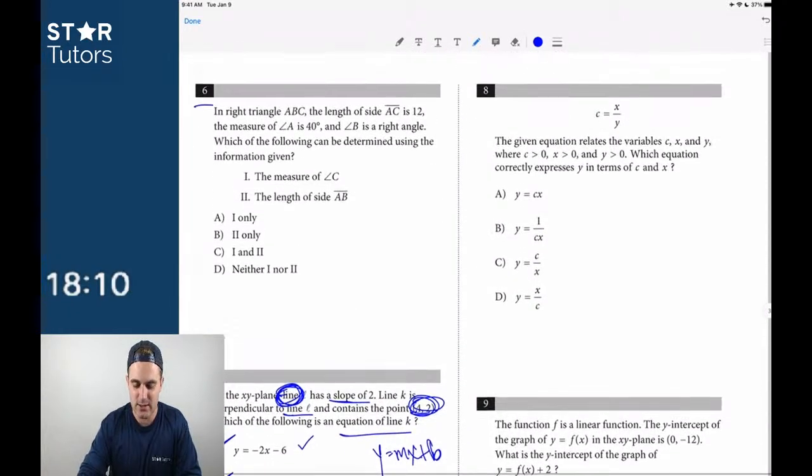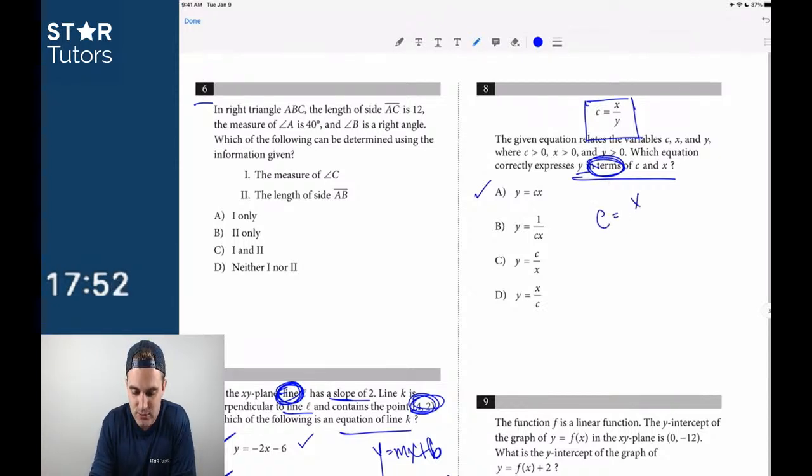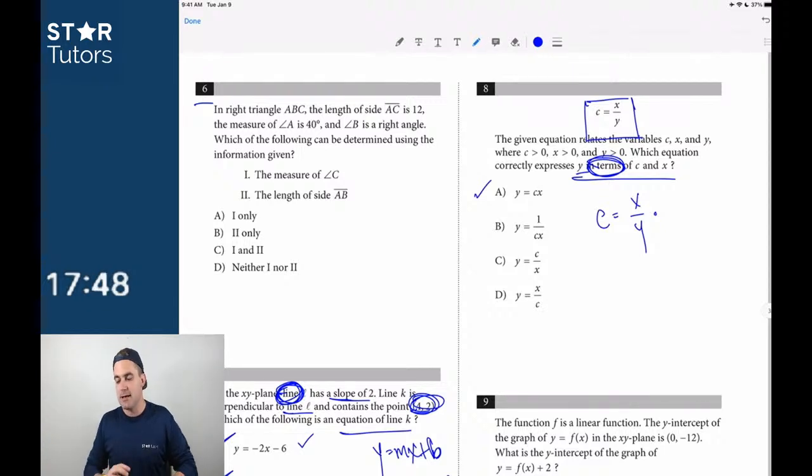Okay, let's see here. Given the equation, which equation correctly expresses y in terms of c and x? So this one should again be really straightforward. If we know that we're searching for y, you can see that the phrase y in terms of the other variables just means they want you to rework the equation. So we have c is equal to x over y, write everything out. I always like to rewrite things. It makes it way less likely that you make a simple mistake if you even just rewrite the exact equation.